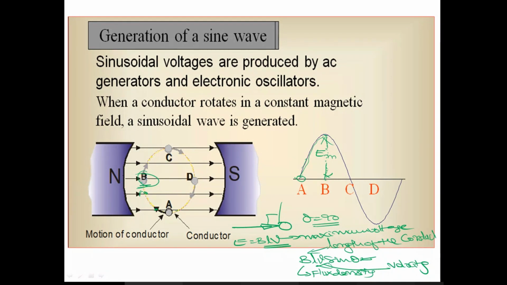Now still if the conductor is rotating like this in a circular fashion, when we rotate it, it comes to here. Again the magnetic lines of force cutting is decreasing, and therefore the EMF induced is also decreasing. See here, EMF induced is decreasing, and it comes to 0 at this position.